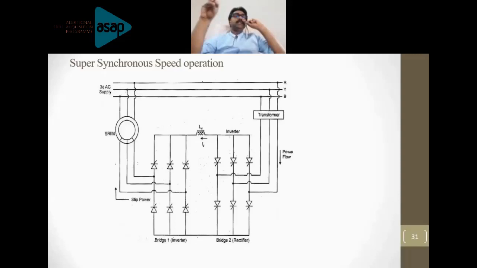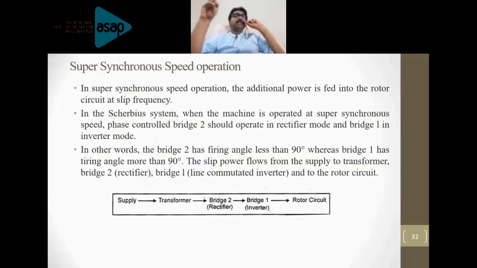circuit. So bridge 1 will be operating with a firing angle of below 90 degrees. Bridge 2 will be operating with a firing angle of above 90 degrees. The AC supply is given to the transformer, that is fed back to the mains. Subsynchronous speed operation mode. Go to the next slide.